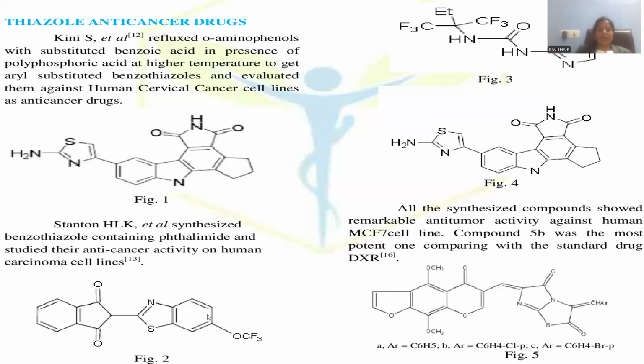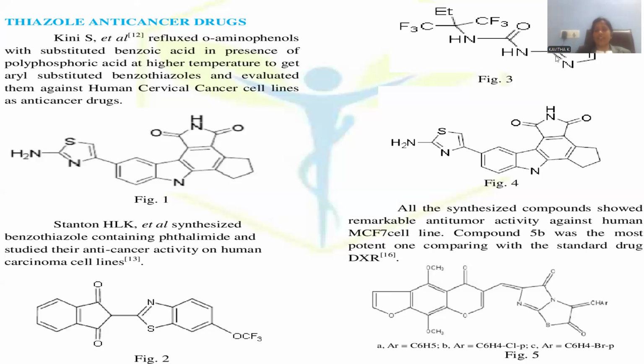Let me introduce another compound, benzothiazole, which is fused with another molecule, thalidomide. So it is a kind of molecule where you can find benzothiazole condensed with a thalidomide moiety, and it also has anti-cancer activity. And another potential key moiety available over here is fluoro. It is a fluorinated compound that also amplifies the reactivity towards anti-cancer or tumor curative activity, right?